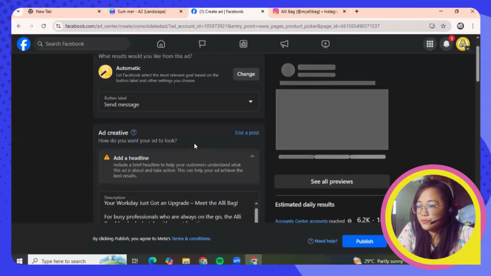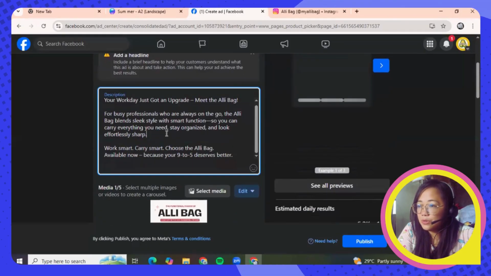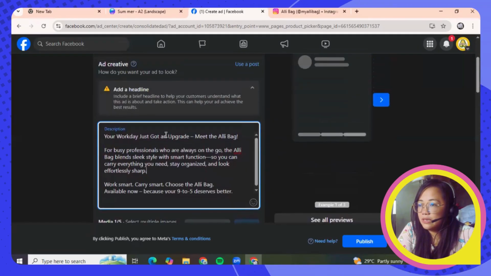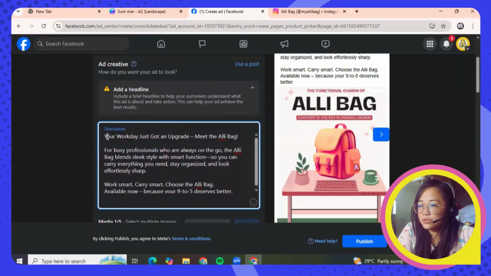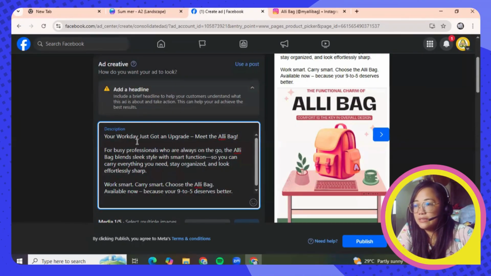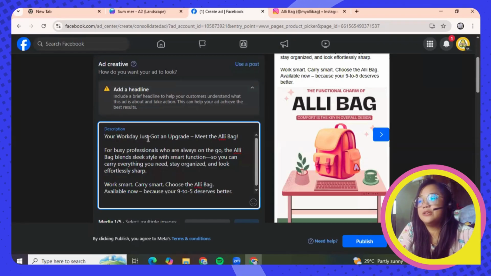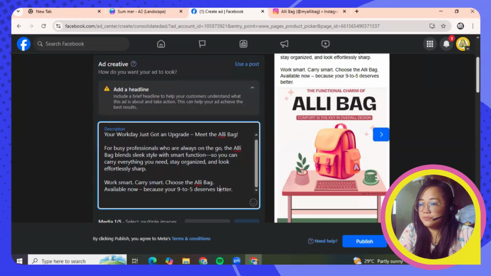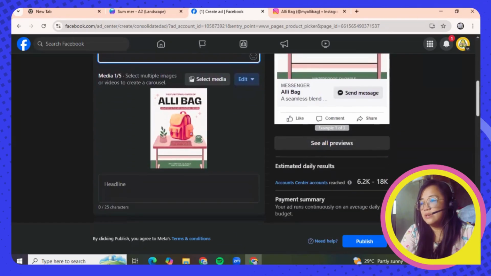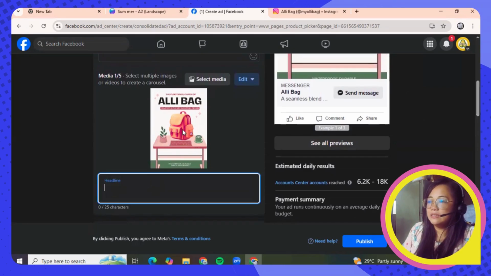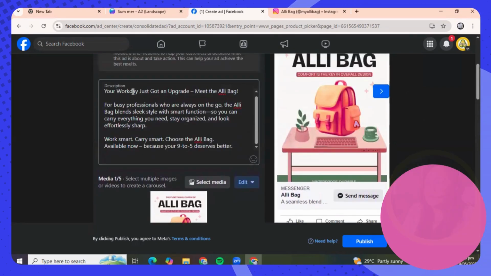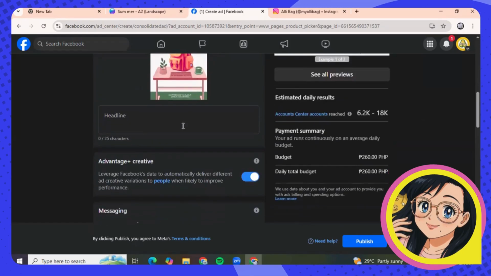Okay. So let's wait for it to load. So there you go. Okay, I'm just going to use this as a default because it says include a brief headline to help your customers understand what this ad is about and take action. This can help your ad achieve the best results. Okay, so let us scroll down. Okay, now on this one, headline, let's just copy paste. Let's just say work the upgrade.